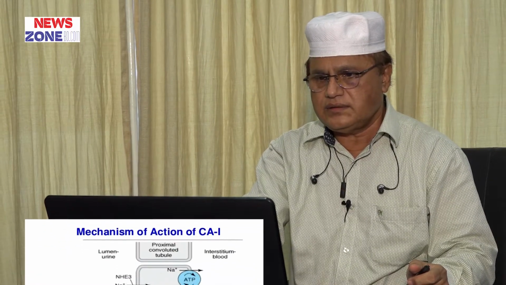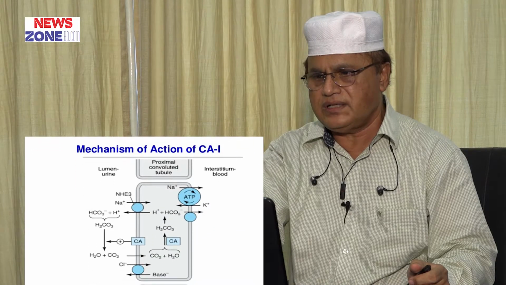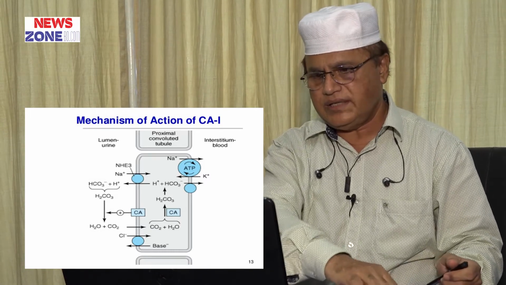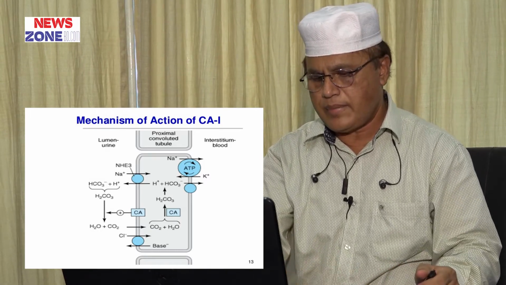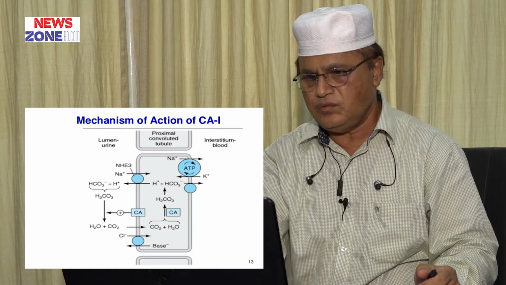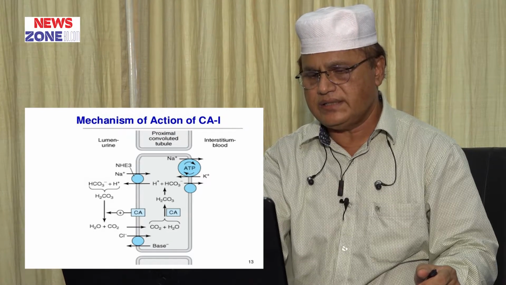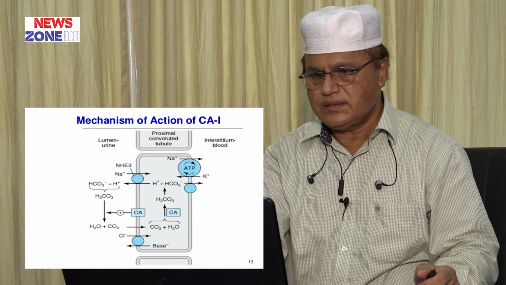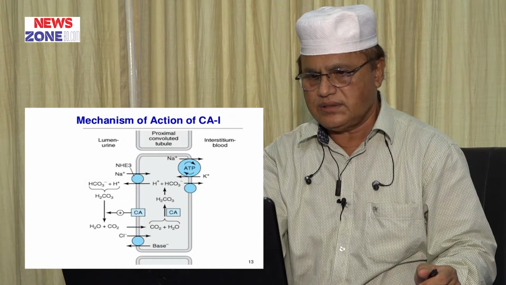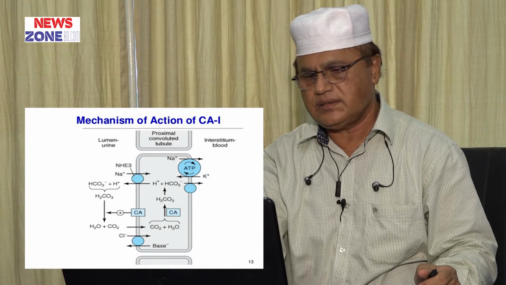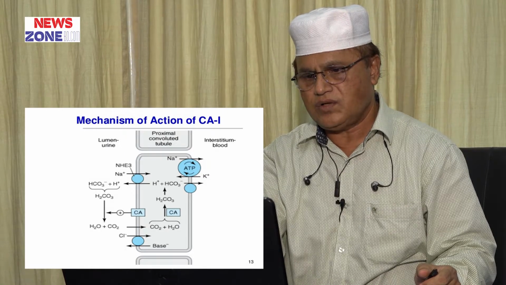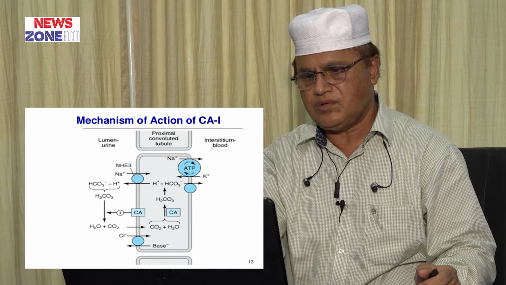In the figure showing the mechanism of action of carbonic anhydrase inhibitors for your easy understanding, here the enzyme carbonic anhydrase acts on two sides. At the luminal side, in the presence of carbonic anhydrase, carbonic acid is converted to water and carbon dioxide.